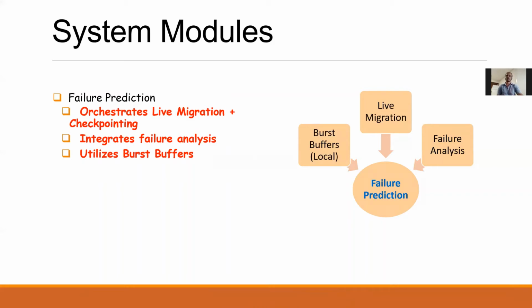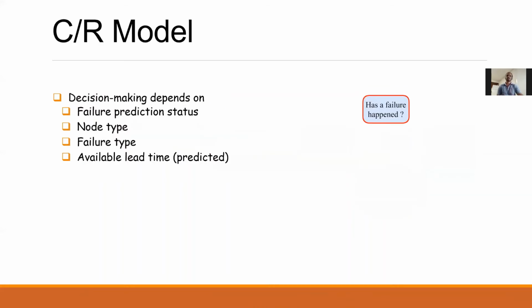Moving on to the checkpoint restart model, our decision making in the model depends on factors such as failure prediction status, which states whether a failure has happened or not, node type, whether the node is a new node or one of the old nodes, failure type, whether the failure that happened was a soft failure or a node failure, and the available lead time. With these factors, we start with the question, has a failure happened?